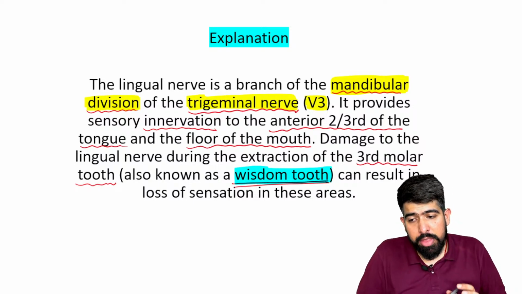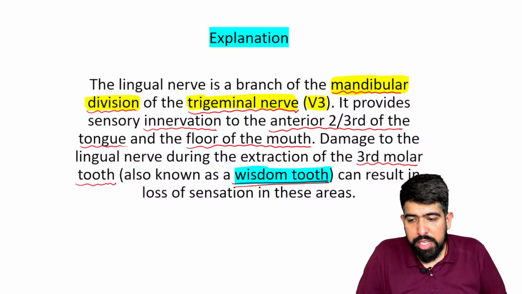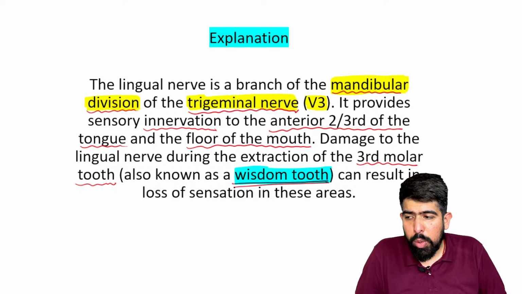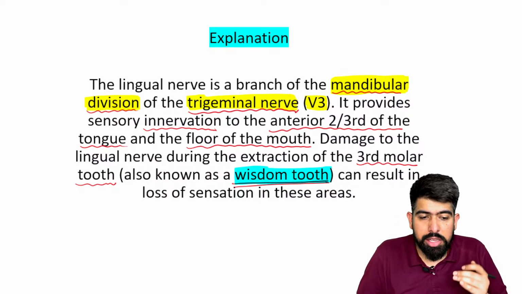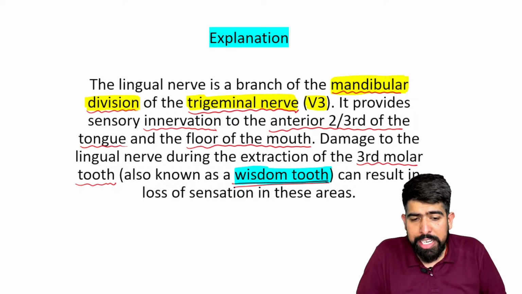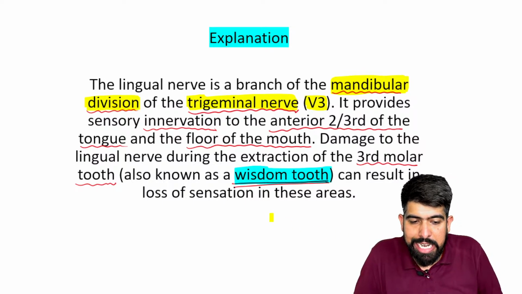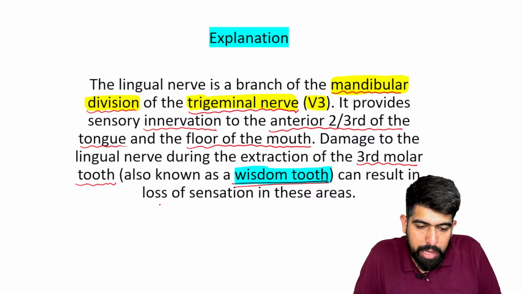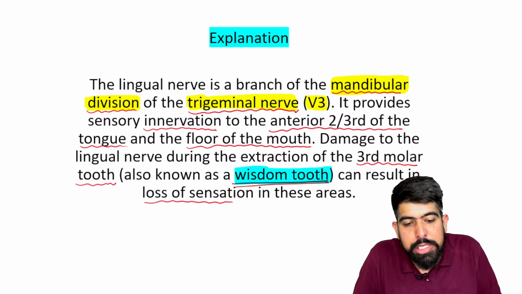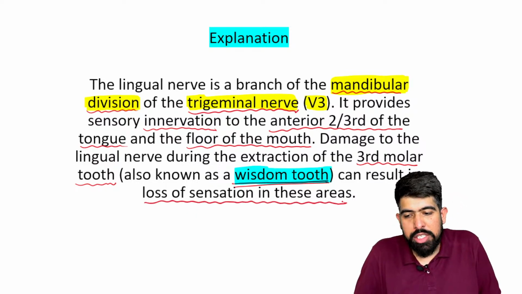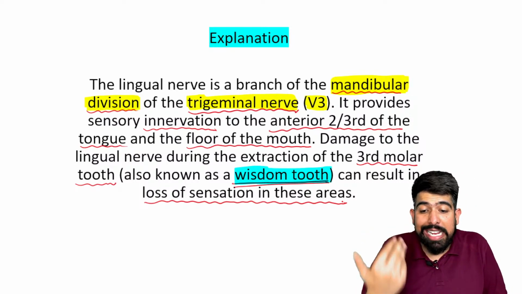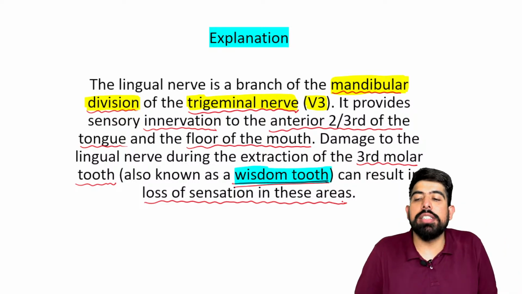Also given is the third molar extraction, which is the wisdom tooth, and it can result in this loss of sensation in such areas. So now you can understand that the clinical scenario made by the examiner is clearly giving us the answer.